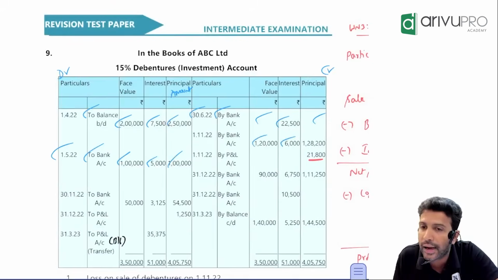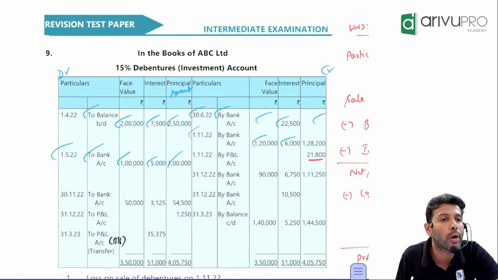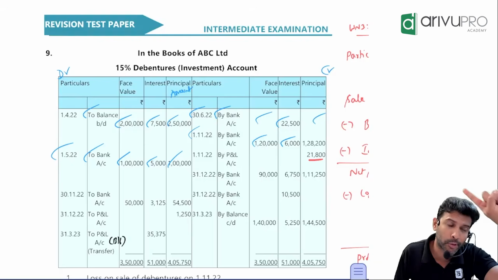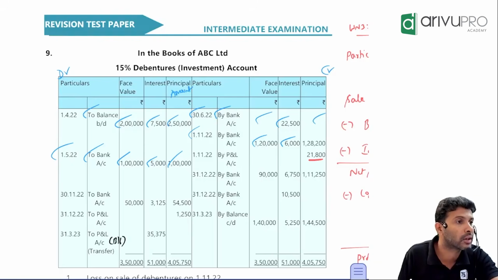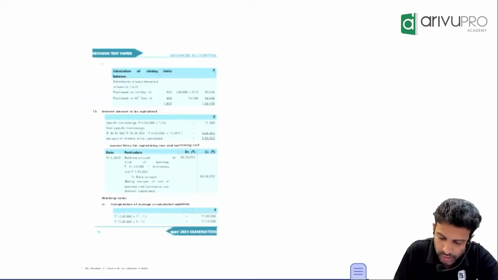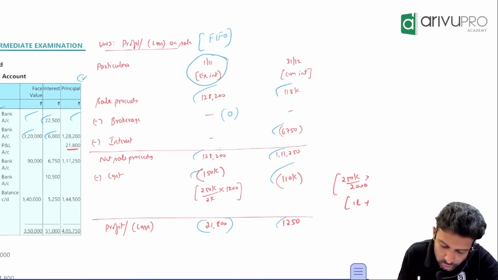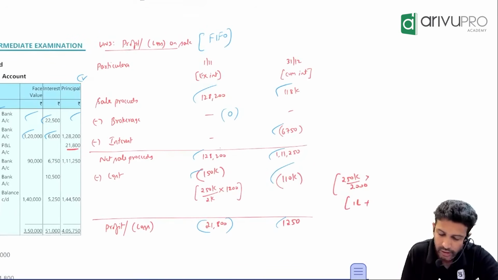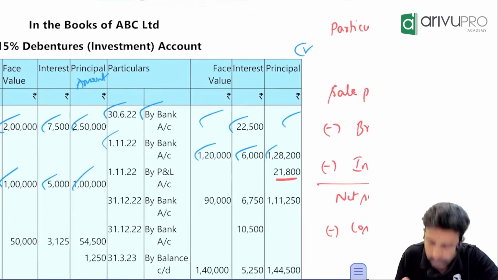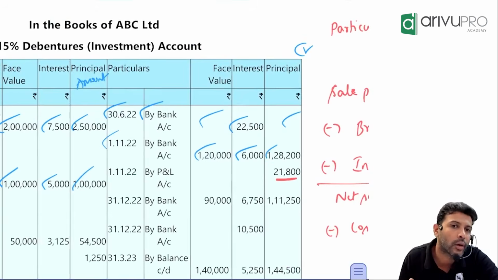Face value column, 1 lakh, 20,000. Principal column, what you will write? Net sale proceeds, which is there in which column? Which working note? Working note number 3. Check your working note number 3. What is your net sale proceeds? 1st November when you sold, net sale proceed is 1,28,200. Have they posted? Yes. Okay, sir.